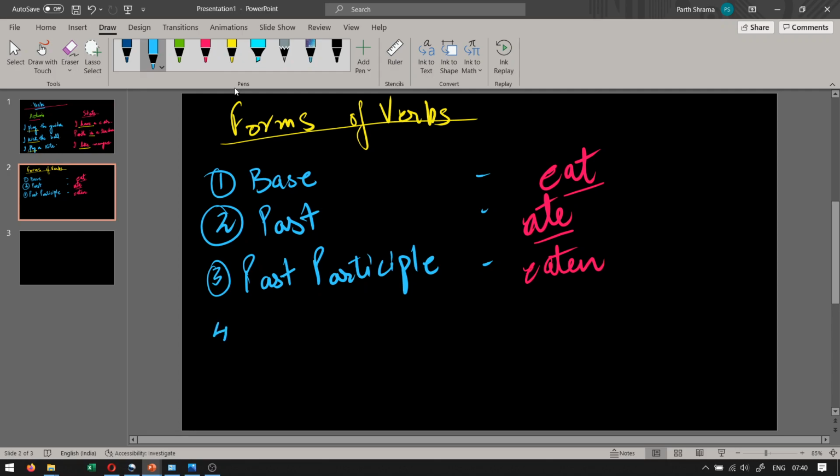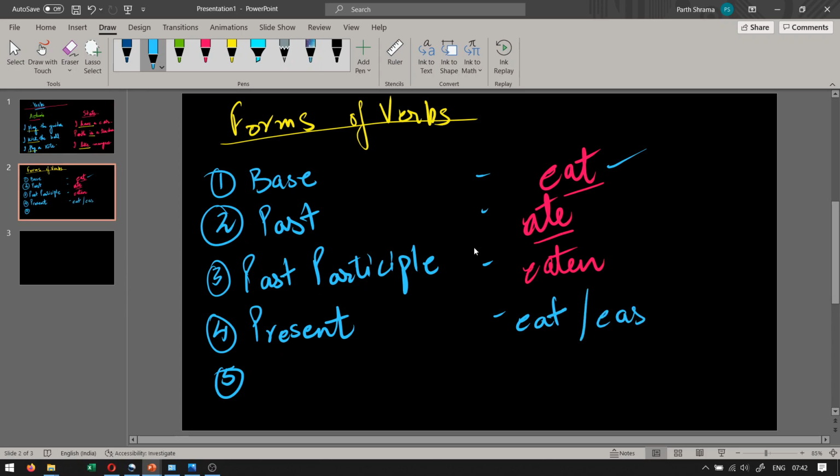The fourth and the fifth forms also you already know. You just don't know the names of them. The fourth form is the present form. Okay, it's called the present form, and it is just the base form, also with an s or es after the base form, which is used for third person singular subjects.